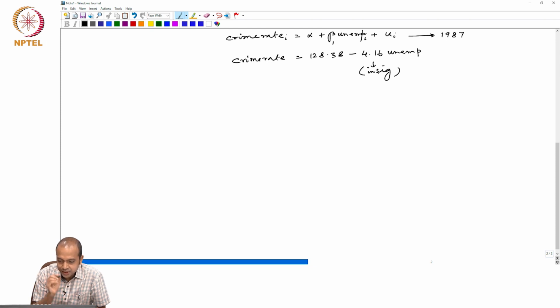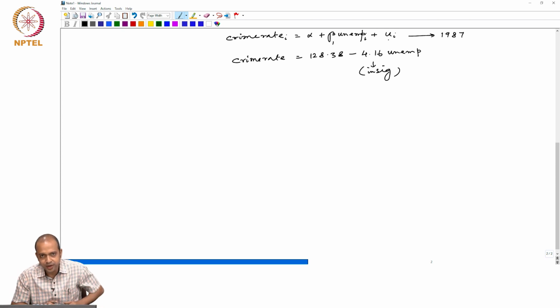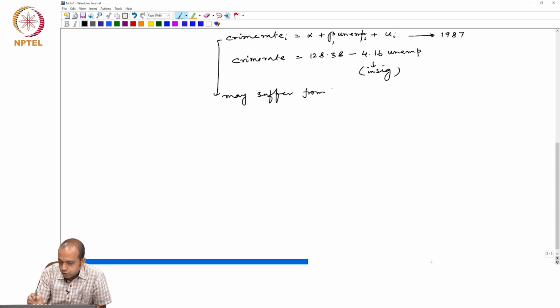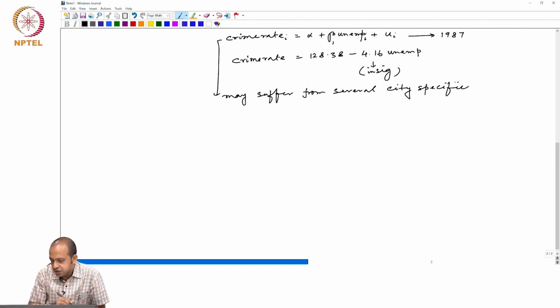It is happening because in this simple relationship between crime rate and unemployment rate, this equation may suffer from several city-specific unobserved effects.